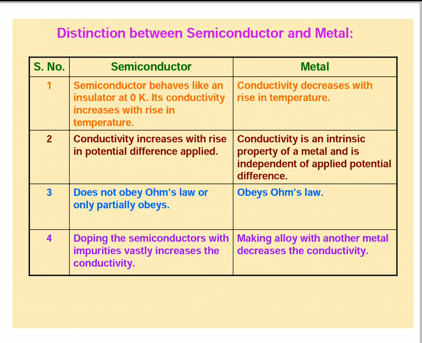Making alloys with other metals decreases the conductivity. See here, for metals if we add some alloys, the conductivity decreases, my children.